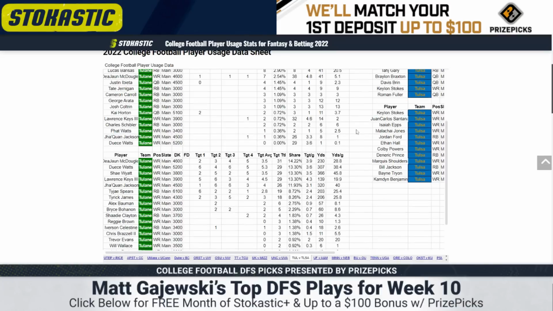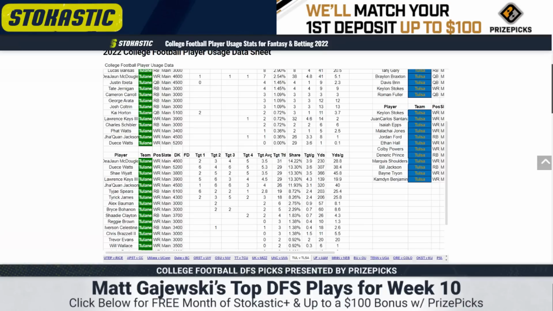The receiving room is a bit different, though. Nobody has more than 6 targets in any of the last 4 games. Nobody has a target share higher than 14.2%. That's Day-Day McDougal. And the routes are split really across the board. The most efficient receiver has been Shea Wyatt. He leads the team with 366 yards, followed by Jaquan Jackson at 320, followed by Deuce Watts at 307.